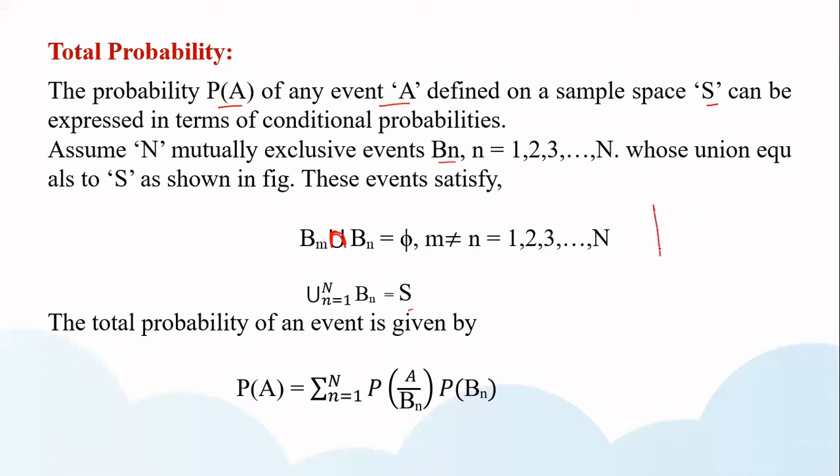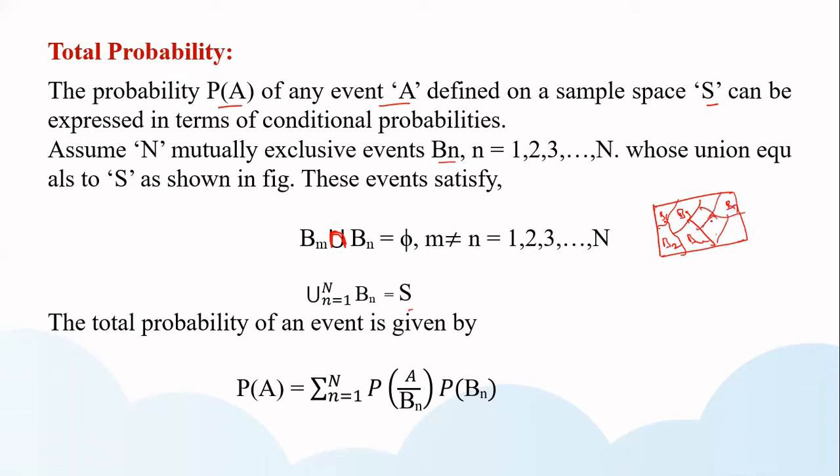Now, let's take the figure representing the total probability. This is the total sample space S. Here I have the B1 event, B2 event, B3 event, B4 event, and similarly Bn.